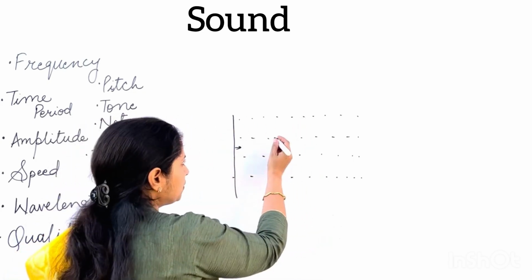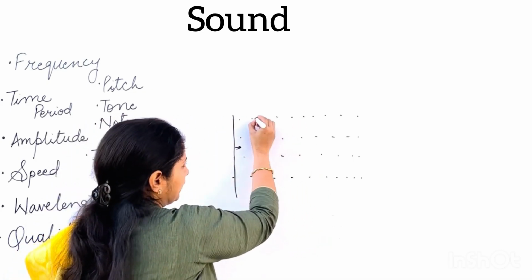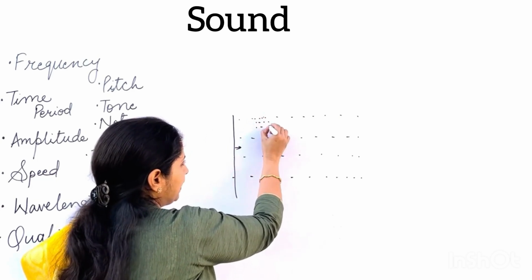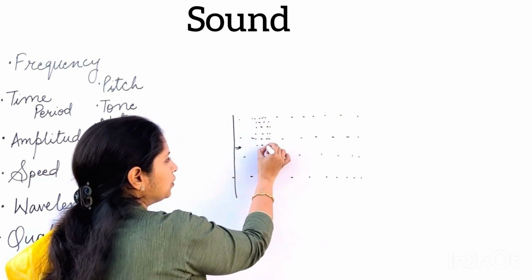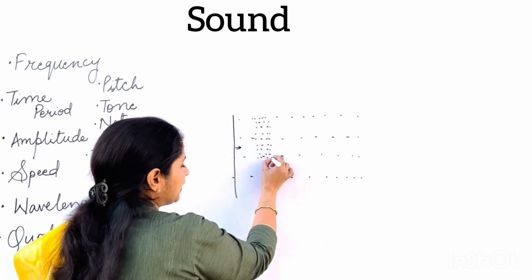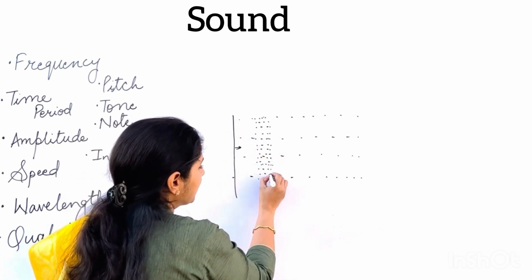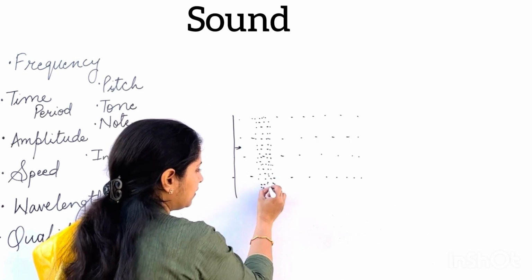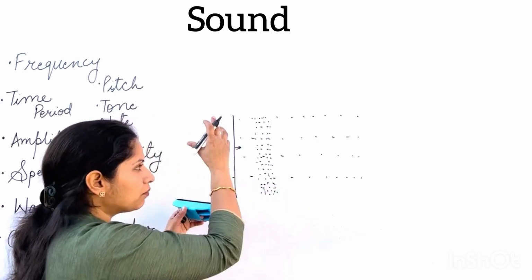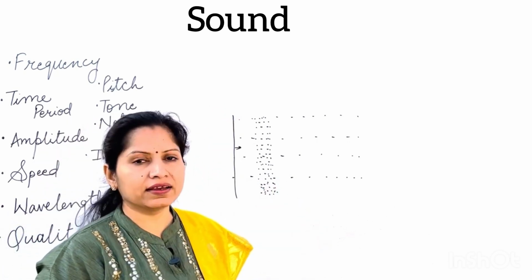So these particles will be pushed forward, and in the region next to it, the number of particles will be increased.